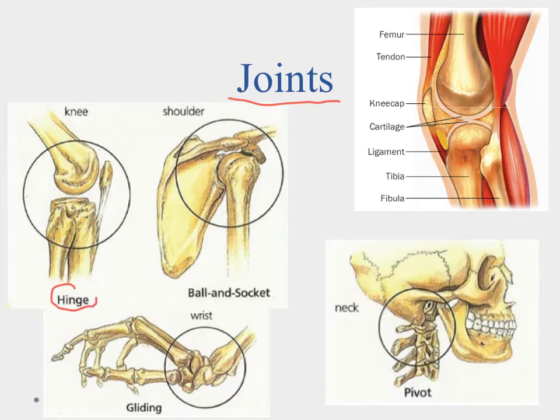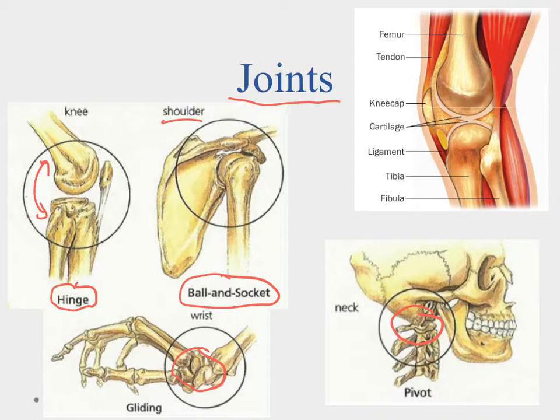We have a hinge joint like our knee, where bones come together and move primarily in just one direction, like a hinge on a door. We can see that range of motion primarily here. We also have ball and socket joints like in our shoulder, and that allows for a lot more movement. We also have those in our hips. It's a full range of motion. We have gliding joints in our wrists, and that allows for a free range of motion as well, a little bit different from our shoulder. And then we have pivot joints right here, which allow us to turn our head back and forth, side to side.